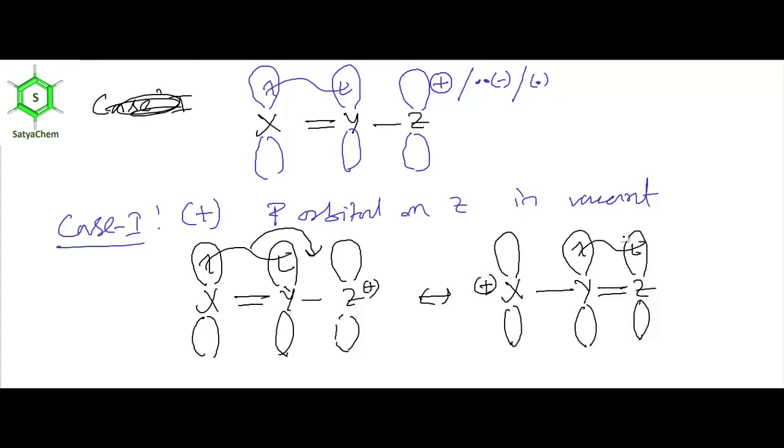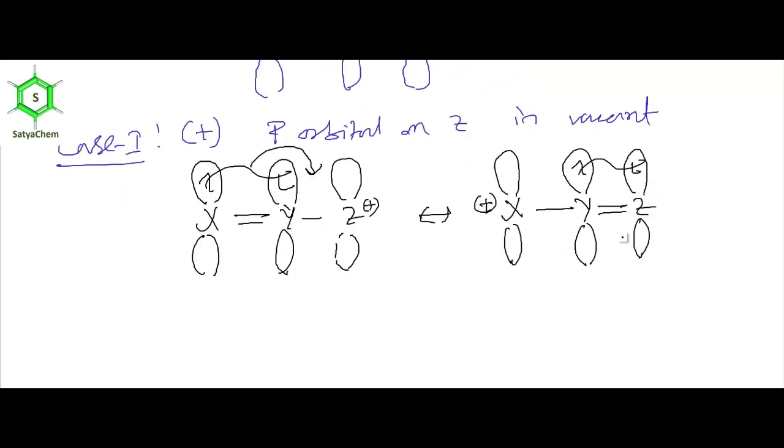Okay, now we'll apply this to draw the canonical structures of the benzyl cation. Just see. This is CH2 plus, the benzyl cation. Now this is X, this is Y, this is Z. We are shifting the pi electron here, just mimicking the skeleton.